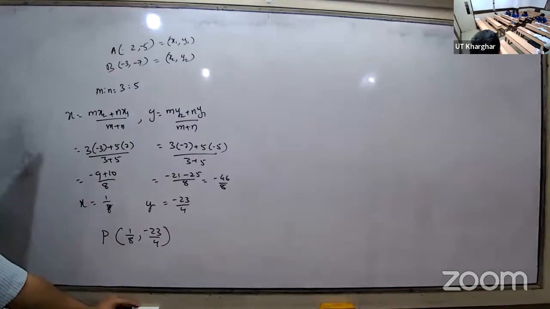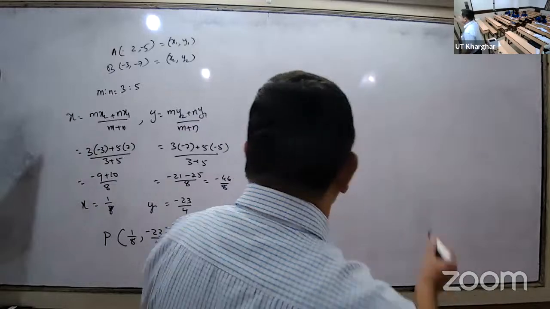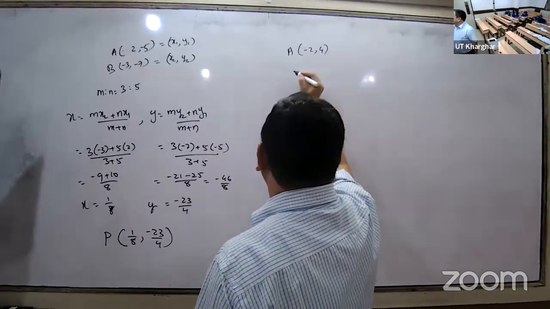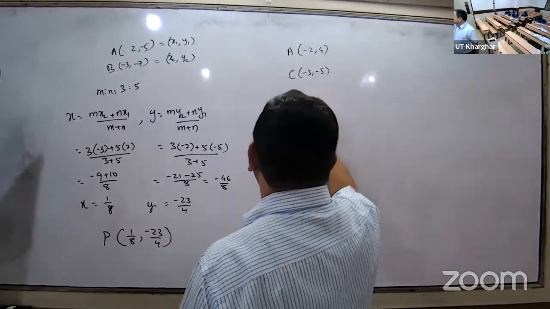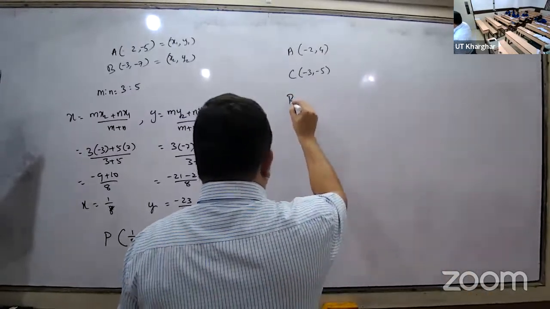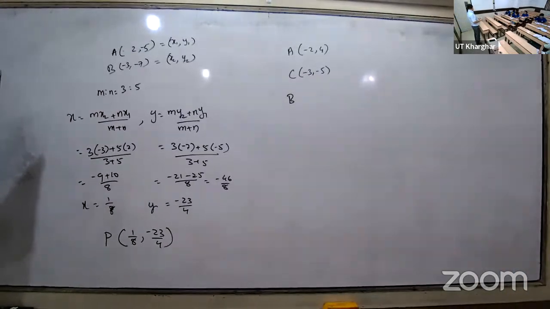Shubhangi. Segment AB is the diameter of a circle whose center is C. If A is equal to minus 2 comma 4 and C is equal to minus 3 comma minus 5, show that the coordinates of point B are minus 4. So you have to find out B. Please all show that. Okay, tell me. Here, Shubhangi, explain how to do it.